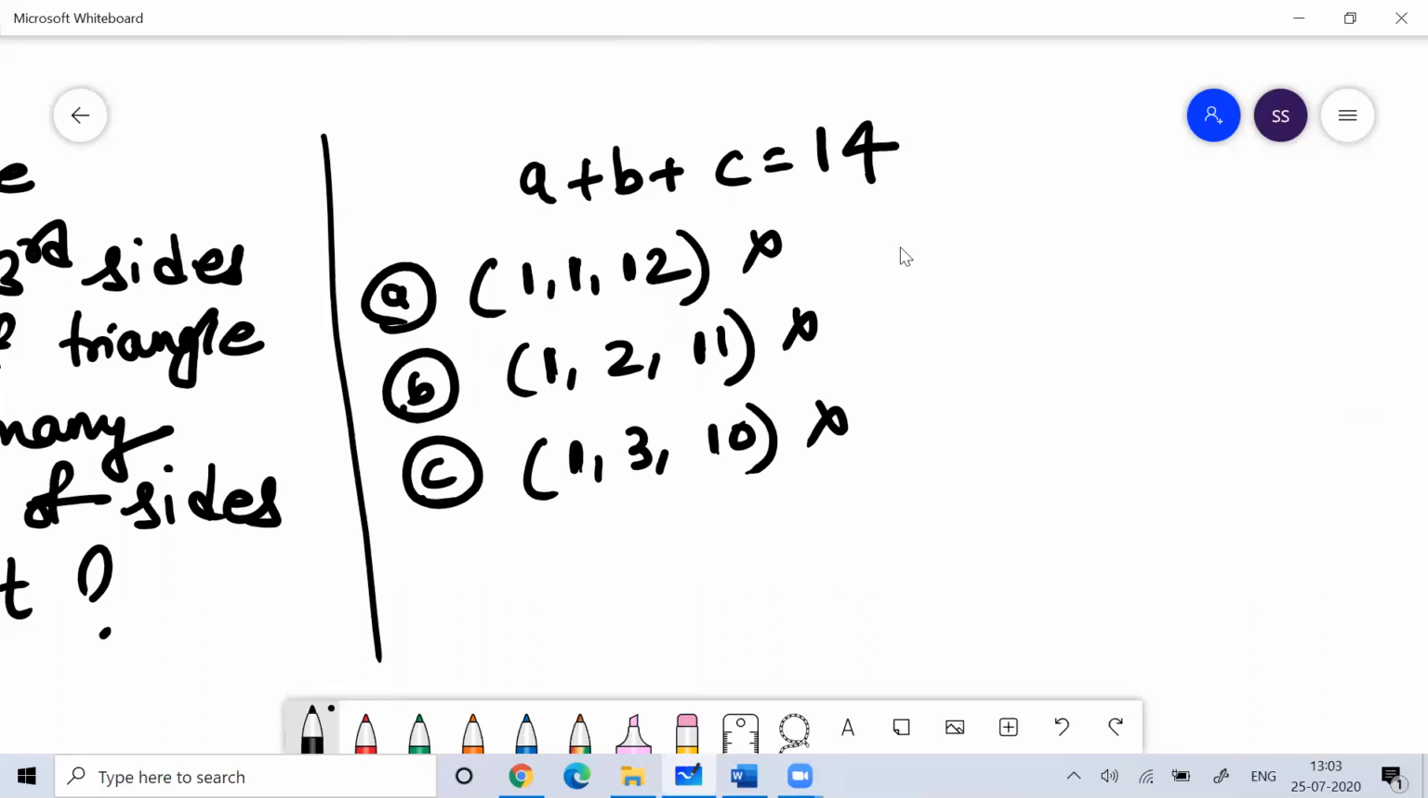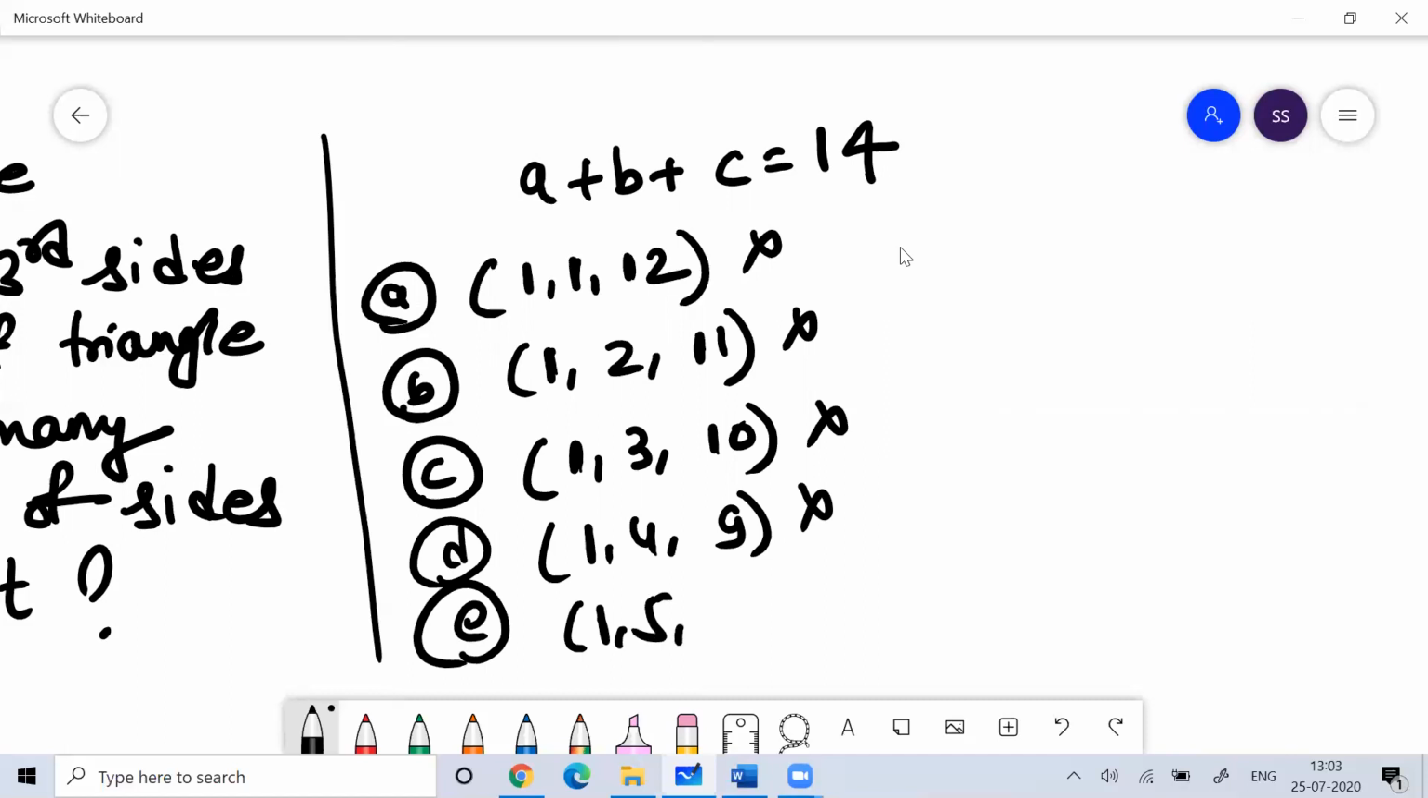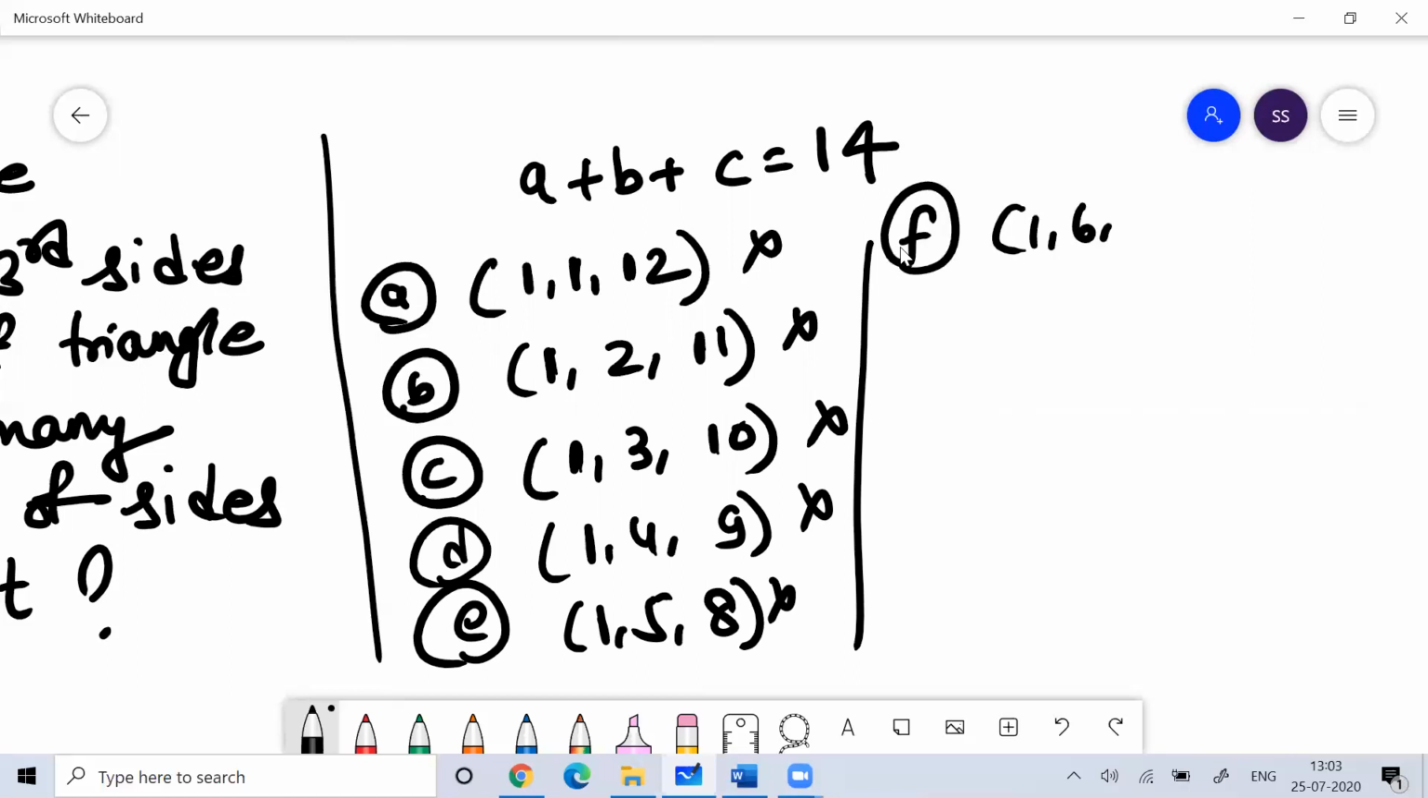Now, if you understand what is happening, when I'm taking any two sides, that value should be more than the third side. Now you can see this is not working, because the sum of two sides I'm not getting more than the third side. Here they are equal.